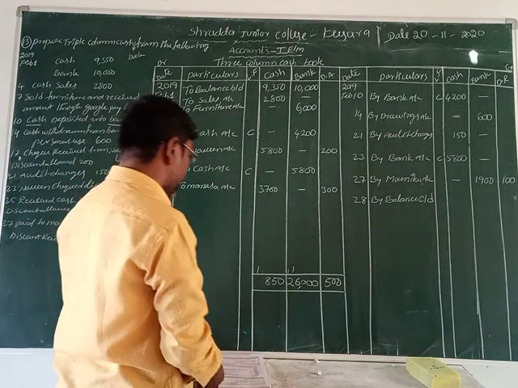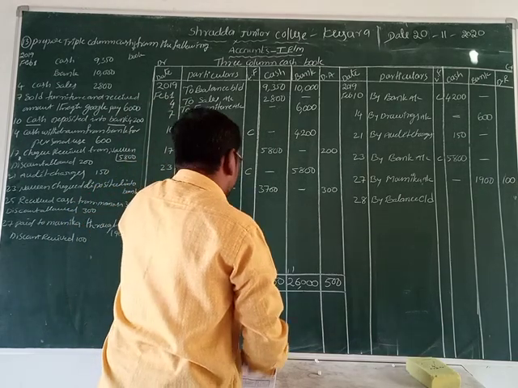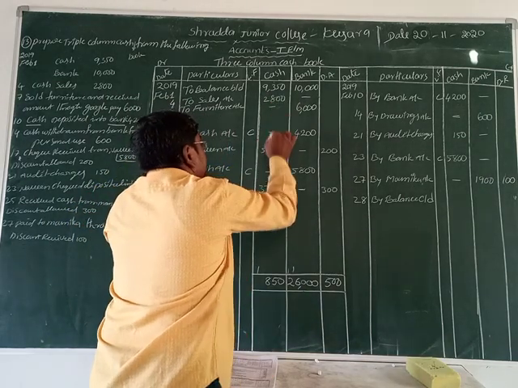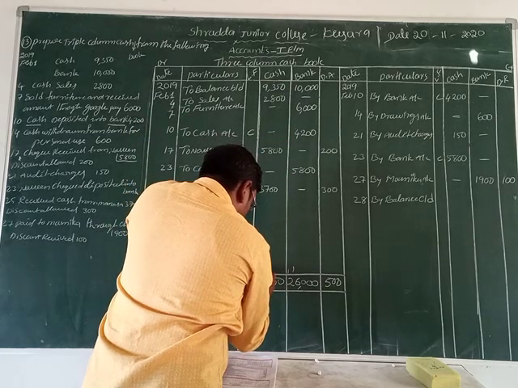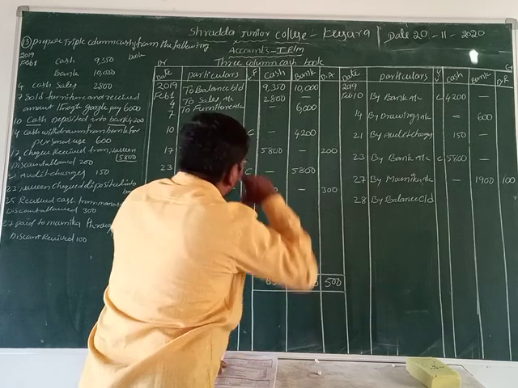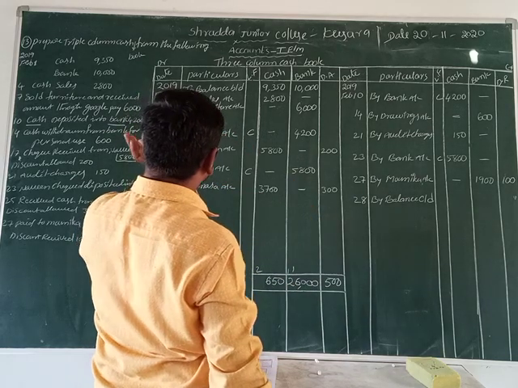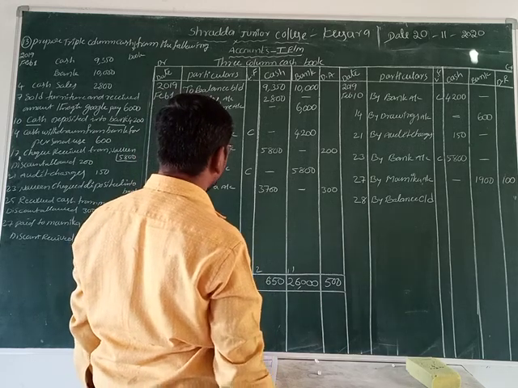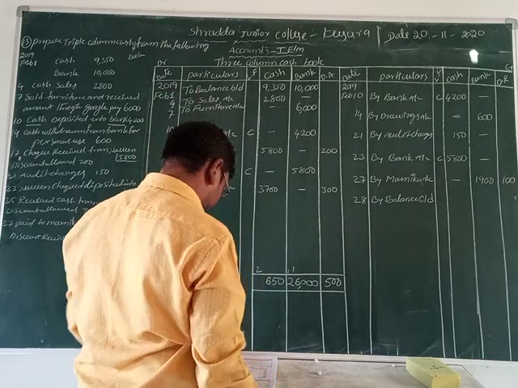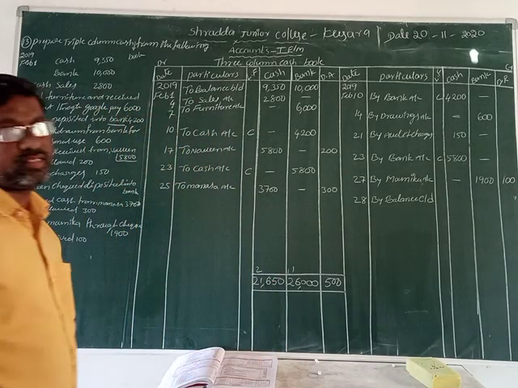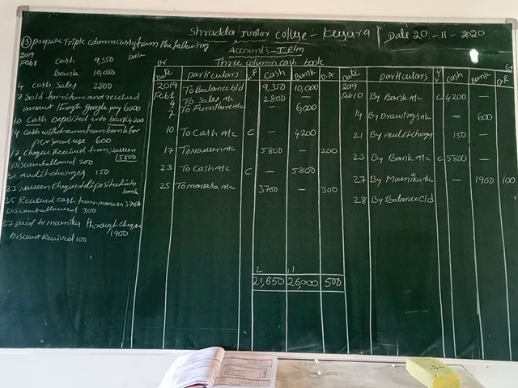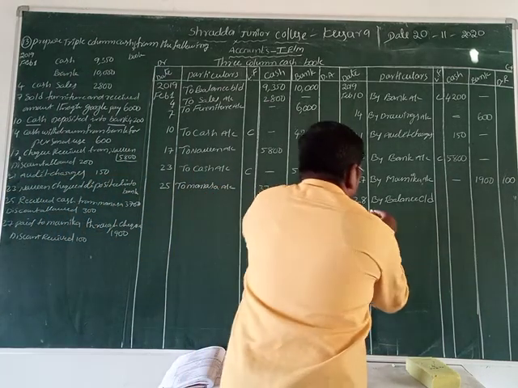Okay, now we are doing the total. Let us see. 8 plus 8, 16 plus 10, 26. 9 plus 2, 10, 11 plus 5, 16 plus 3, 19 plus 2, 21. So 21,650 rupees is the cash total. Bank total is 26,000 and discount allowed is 500 rupees.